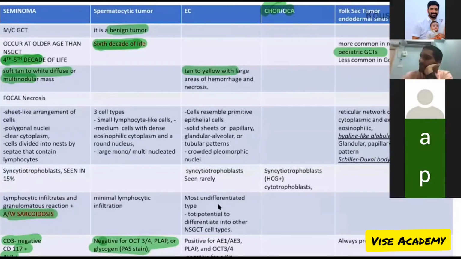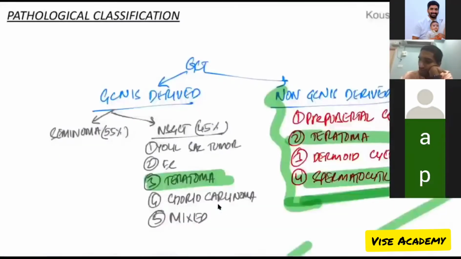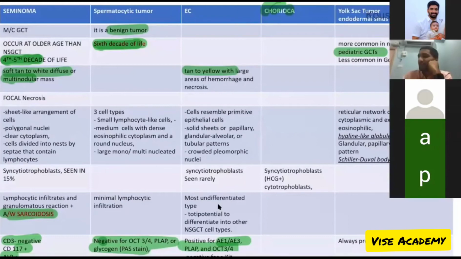And these three markers you need to remember. In a case of embryonal carcinoma, it is positive for AE1 and AE3, ALP, and OCT also it is positive. And embryonal carcinoma has the most undifferentiated potential. It has got 20% capacity.